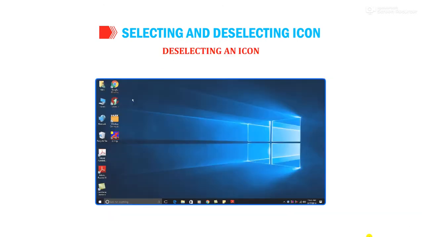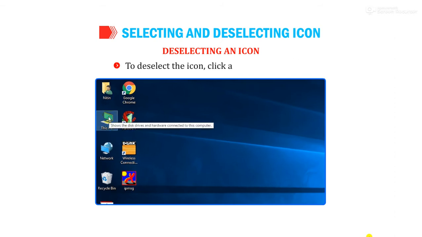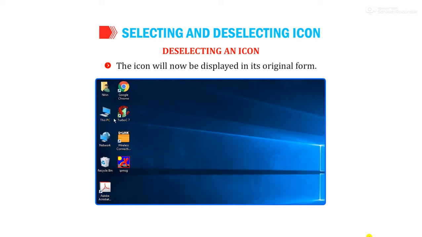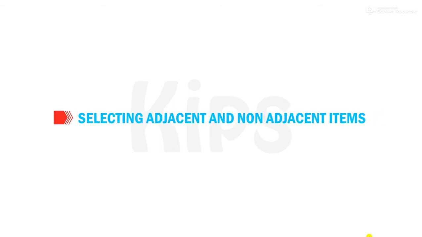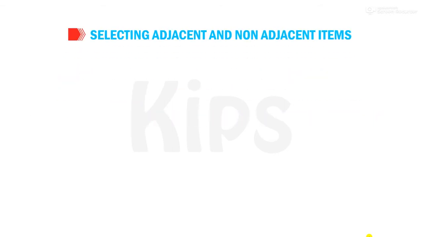Deselecting an icon. To deselect the icon, click away from the icon. The icon will now be displayed in its original form. Alright, let us talk about selecting adjacent and non-adjacent items.